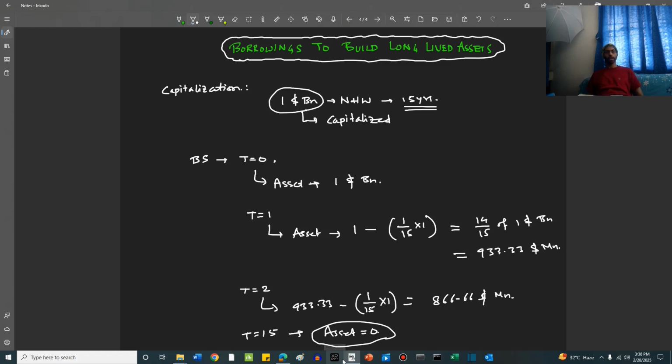This slow reduction of the asset over a period of multiple years is called capitalization. This slow reduction of the asset value, which is recorded at t equal to 0, over the entire shelf life. It can be 10 years, 15 years, 20 years, 100 years. In our case, it is 15 years. We distribute this asset value across the lifetime of the asset and reduce it in a straight line or an exponential way or a quadratic way. That depends. In our example, we have taken the straight line. We'll get into how many types of ways we can reduce this asset, but the main point is we do not reduce it suddenly. We reduce it step by step over years.